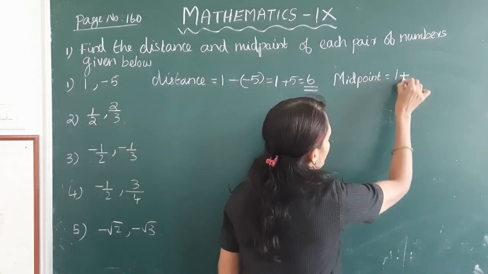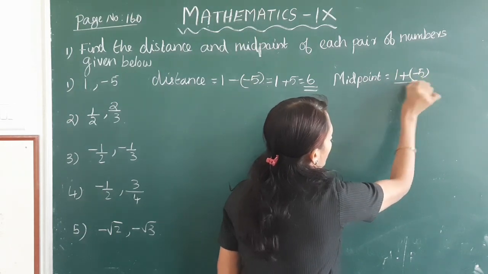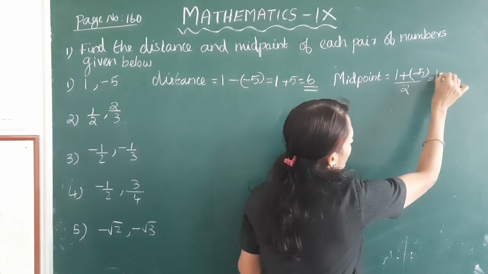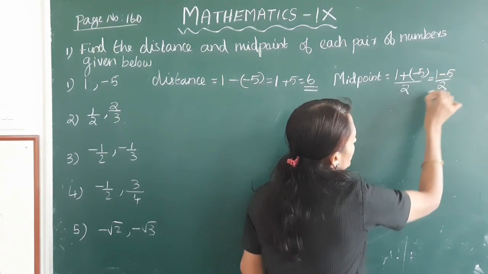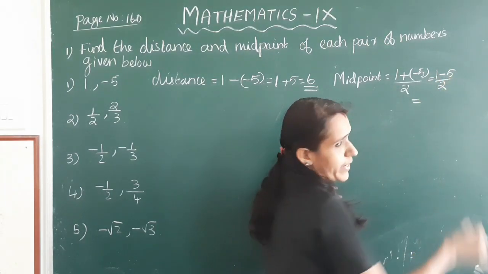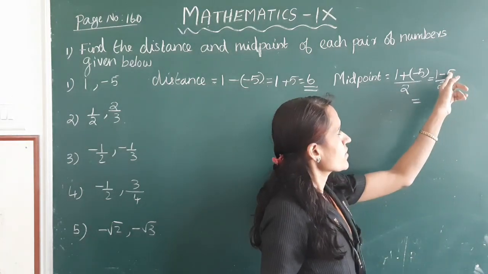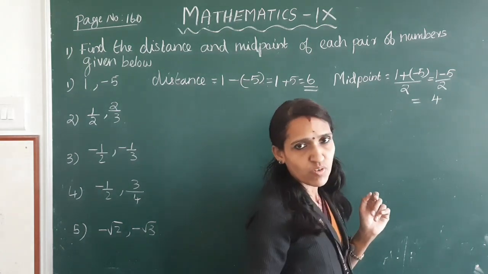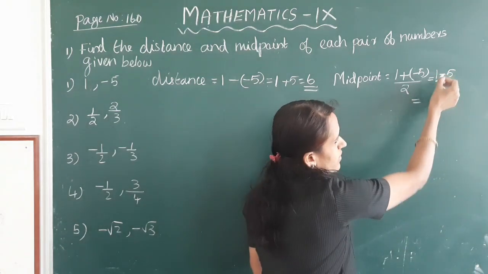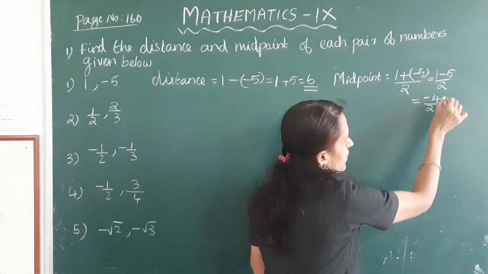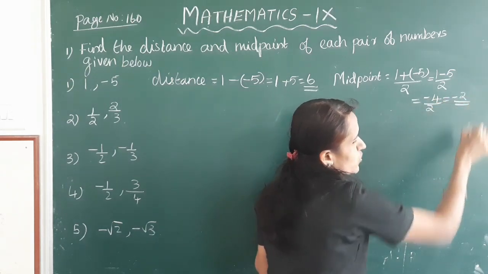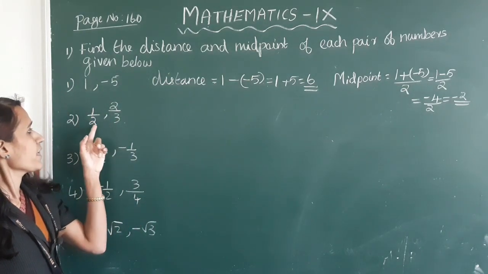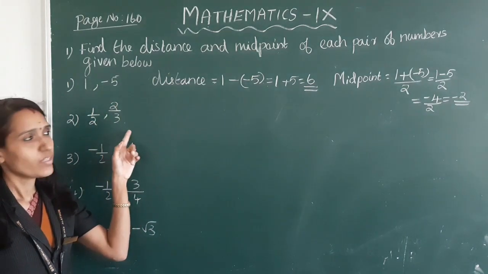That is 1 plus minus 5 by 2, which is 1 minus 5 by 2. 1 minus 5 is larger number minus smaller number, 5 minus 1 is 4, put the larger sign, so minus 4 divided by 2. This is equal to minus 2. Clear?